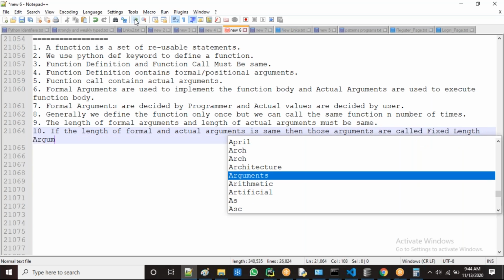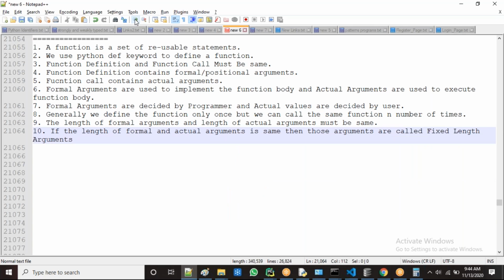Observe all of you: if the length of formal arguments and actual arguments is the same, then those arguments are called fixed length arguments.